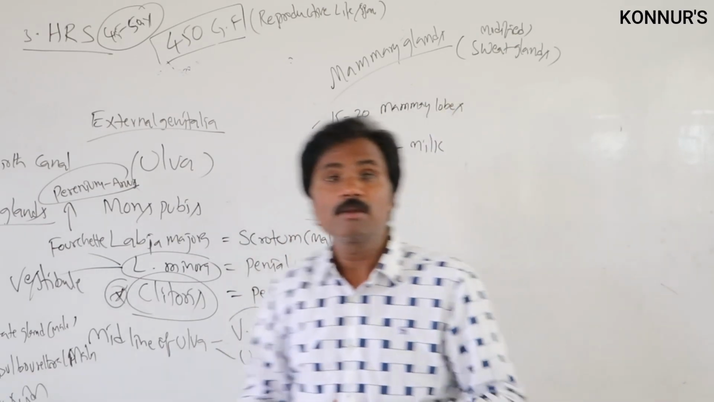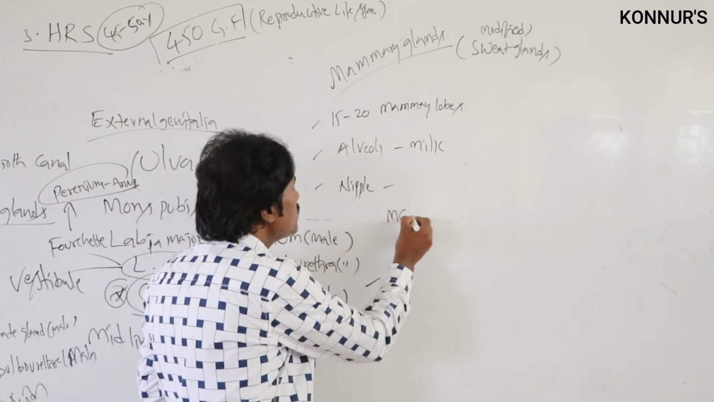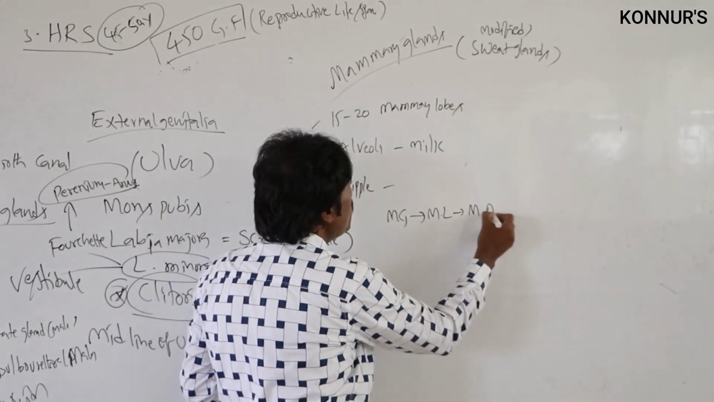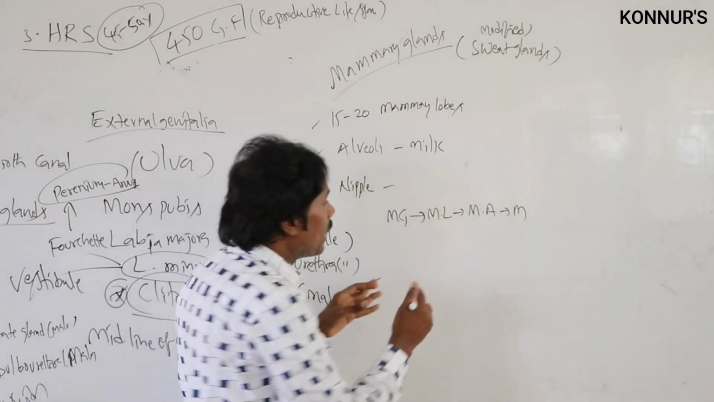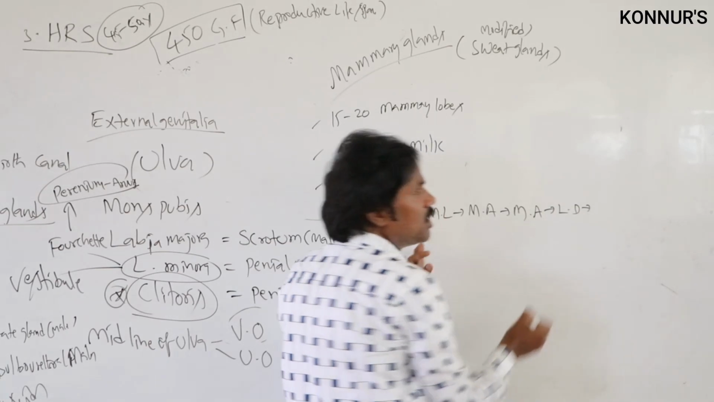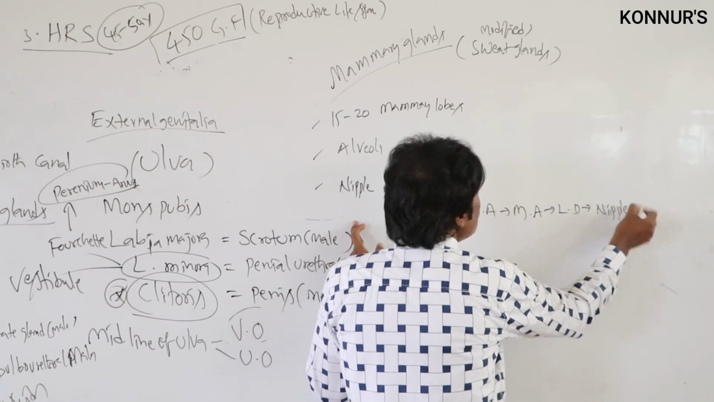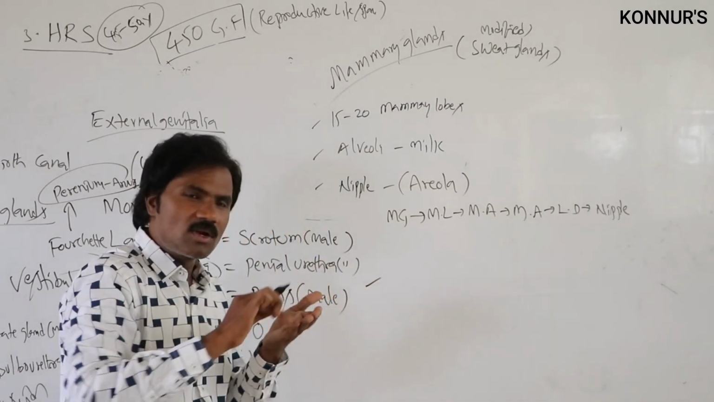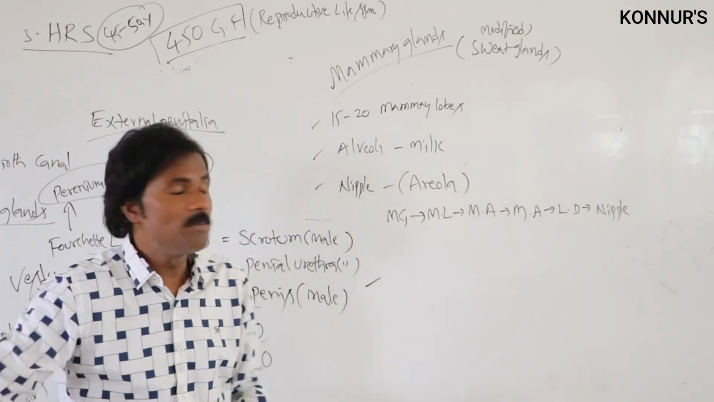From the exam point of view, the sequence order is important. The sequence is: mammary glands, containing mammary lobes, then alveoli, then mammary ampulla, which possesses lactiferous ducts. Then the nipple region, surrounded by the thicker part called the areola, which has sebaceous glands.